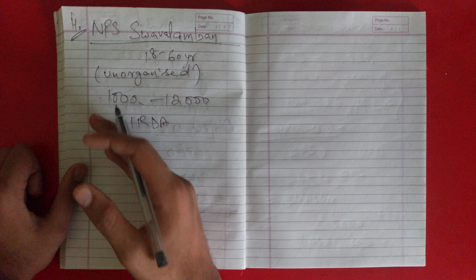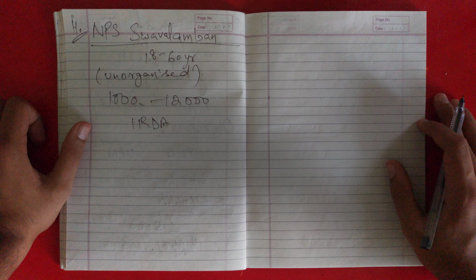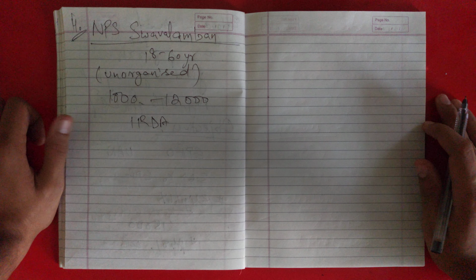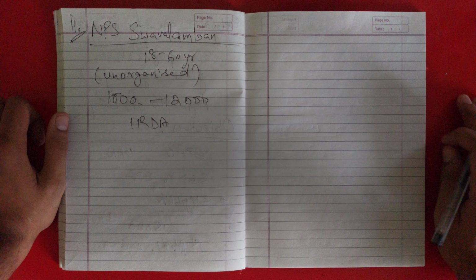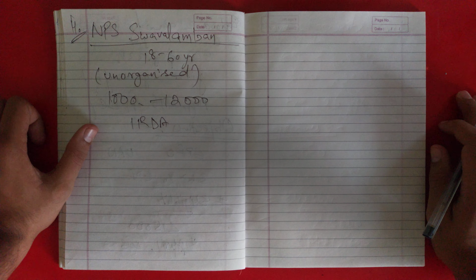Second, if you have attained the age of 60 and now you want to exit, in that case at exit you would be required to invest minimum 40% of your accumulated savings to purchase a life annuity from IRDA. You may also choose to purchase an annuity for an amount greater than 40%, and the remaining pension wealth can be withdrawn in lump sum.